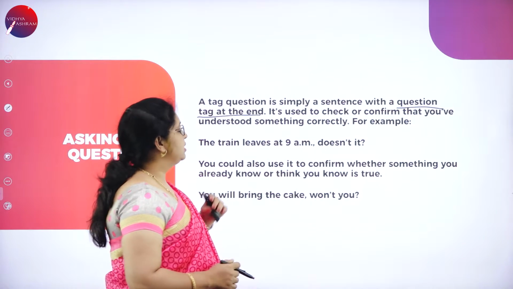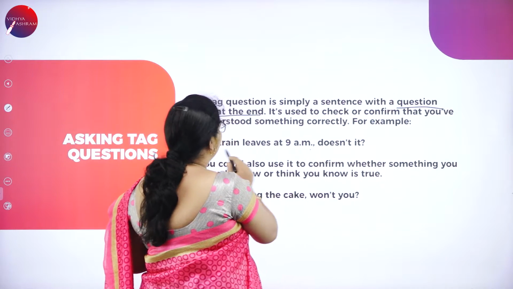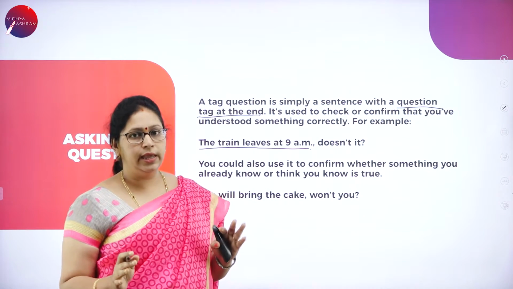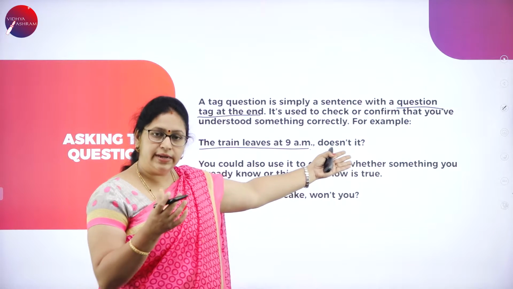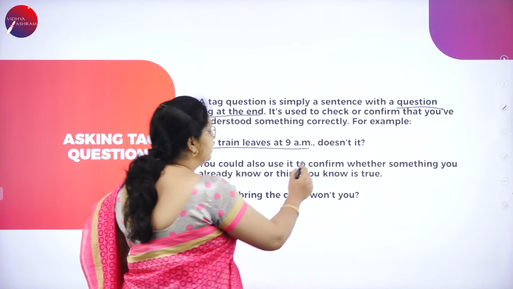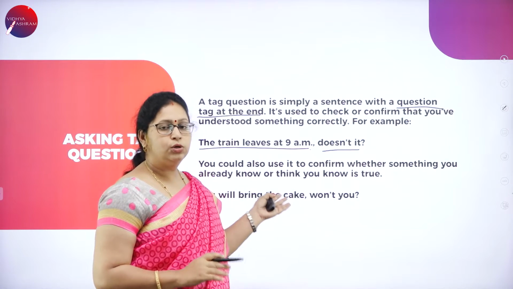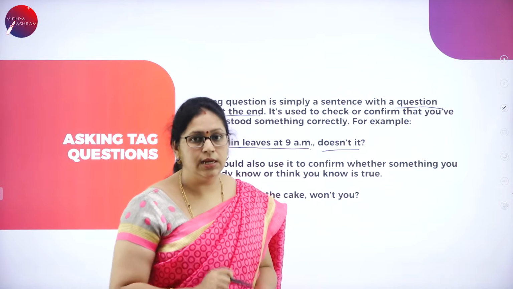So, some example here, the train leaves at 9 a.m. Okay, this is the statement. The train leaves at 9 a.m. Okay, then we'll tag a question, that is, doesn't it? Okay, here also we'll make use of auxiliary verbs or modals if they are present in the statement.